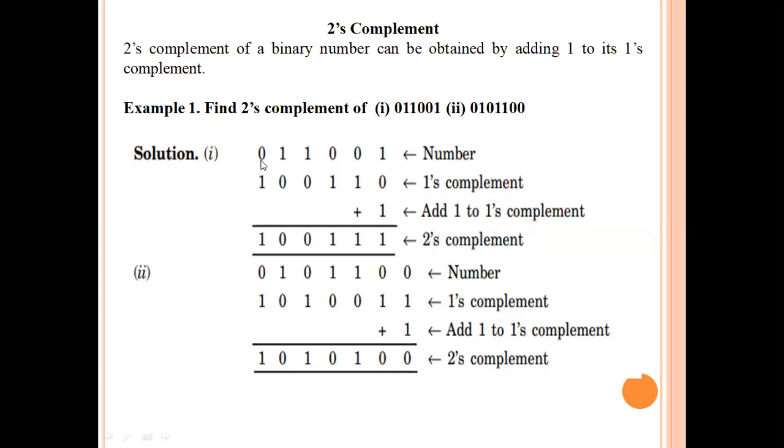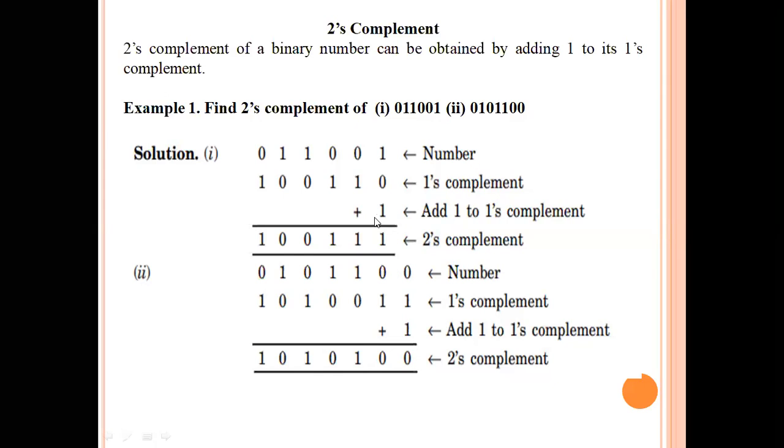So first of all, we have to find the complement of this number. Did you get that? 0 will be replaced by 1, and 1 will be replaced by 0. So this is the 1's complement value. In 2's complement, we have to add 1 to its ones complement value. So this is the ones complement.